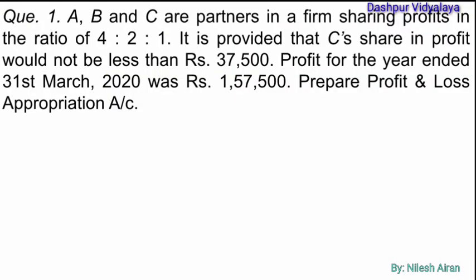Let's see one question here. A, B and C are the partners in a firm sharing profits and losses in the ratio of 4:2:1. It is provided that C's share of the profit would not be less than 37,500. The profit of the year ended 31st of March 2020 was rupees 1,57,500. Prepare the profit and loss appropriation account.